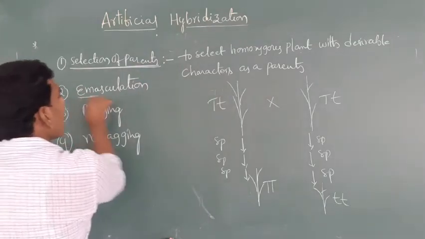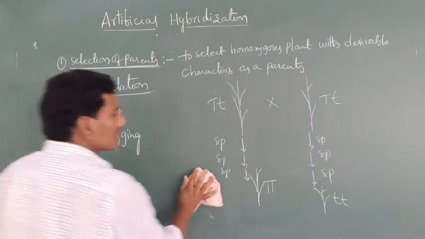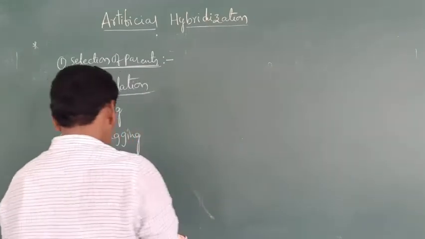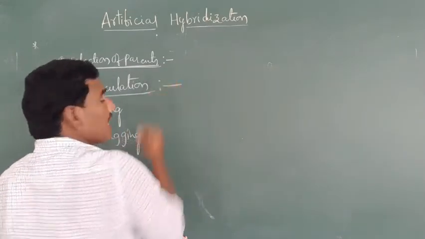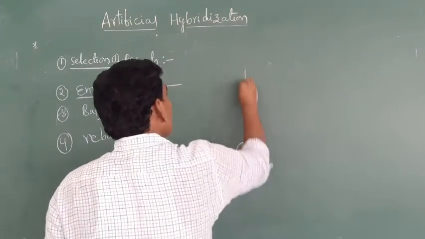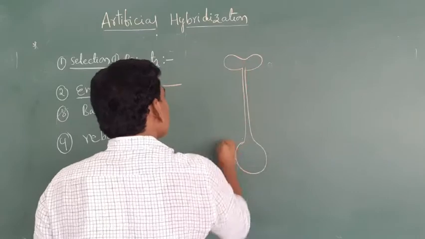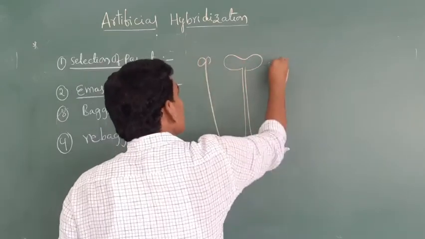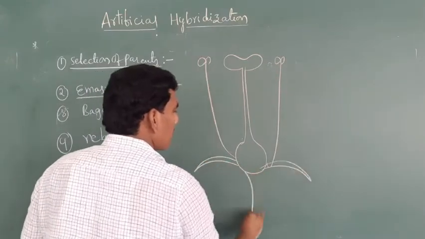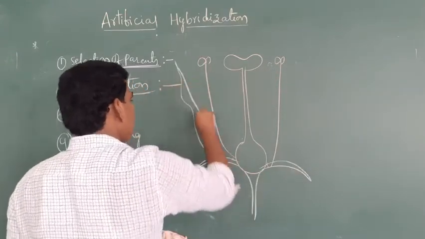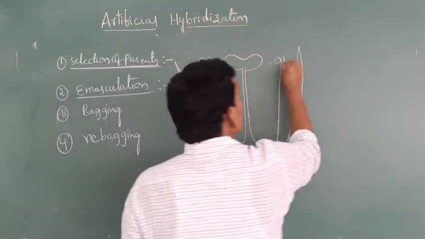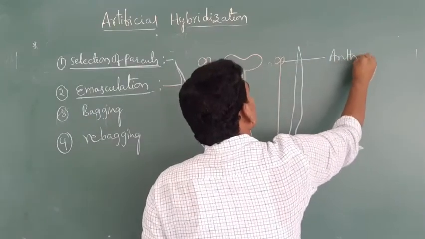The second one is emasculation. What is meant by emasculation? For example, here this is one bisexual flower. This is the anther.